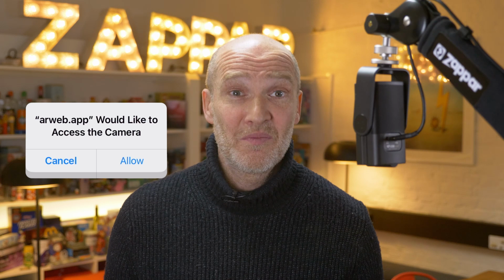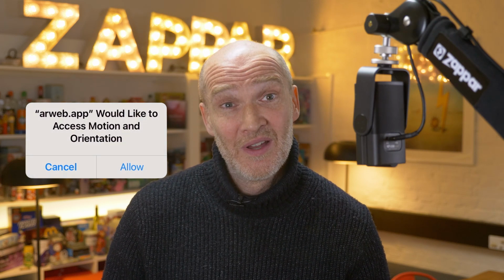Number 2 is permissions. WebAR experiences require the user to accept browser permissions to access the camera and location permissions, if required for the experience, as well as orientation on iOS devices. These are unavoidable and interruptive to the user experience, but they are a browser requirement for everyone. So it's worth making your client aware that these will be required and that they cannot be branded. The best next thing is to make your end users aware that they are coming and why they are needed.